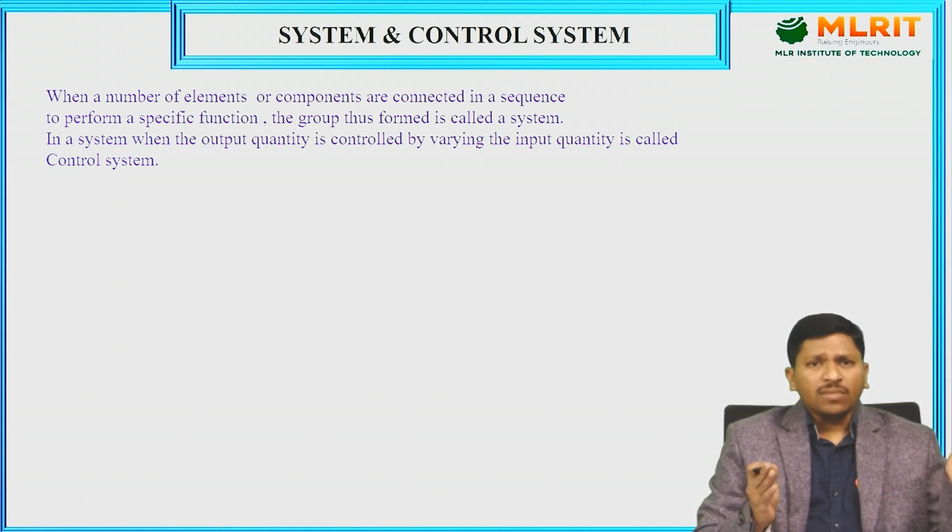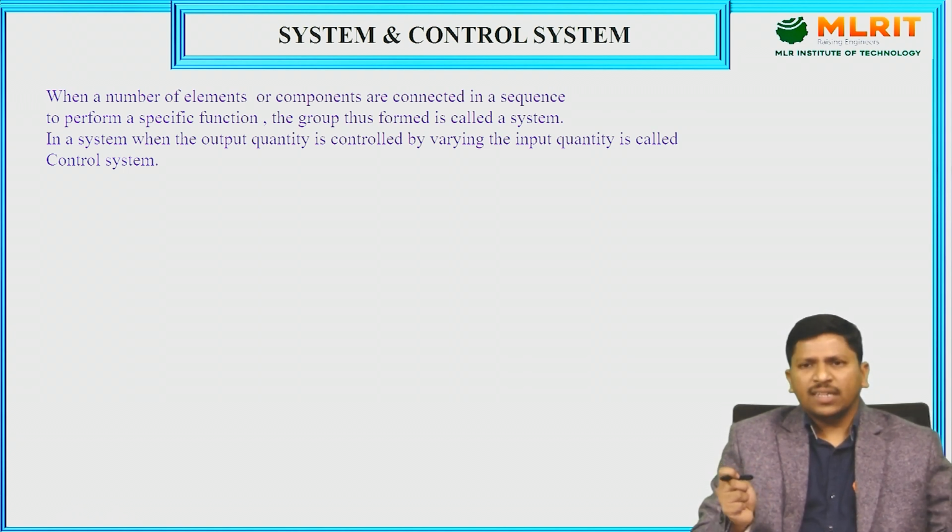Here observe what is the importance of the control system, or why we are going to study the control system.